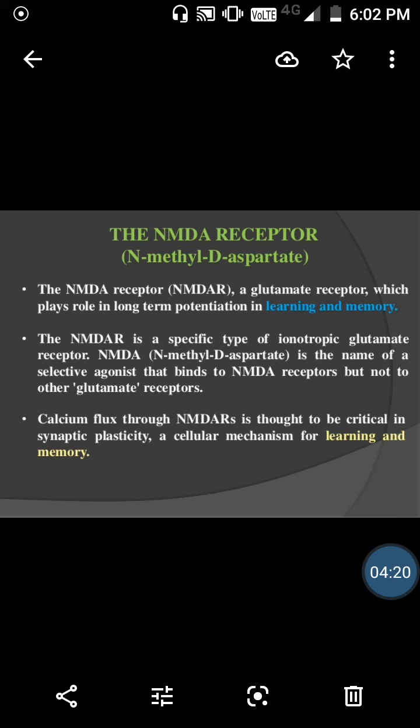Calcium flux through the NMDAR is thought to be critical in synaptic plasticity. In NMDA receptors, the ion which influxes is calcium, and it is thought to be critical for synaptic plasticity, a cellular mechanism for learning and memory.